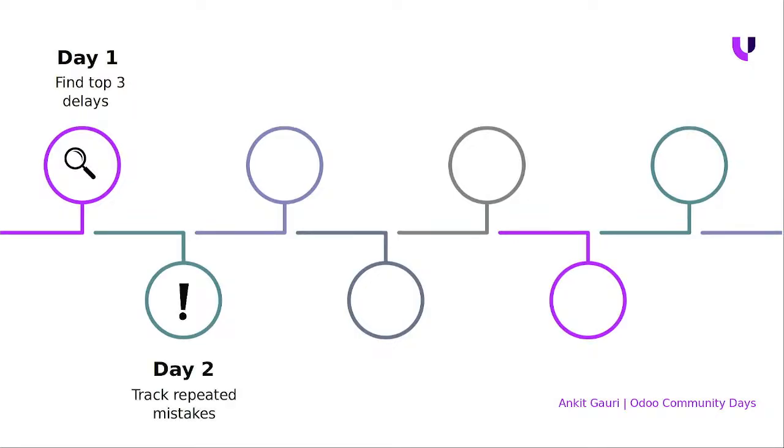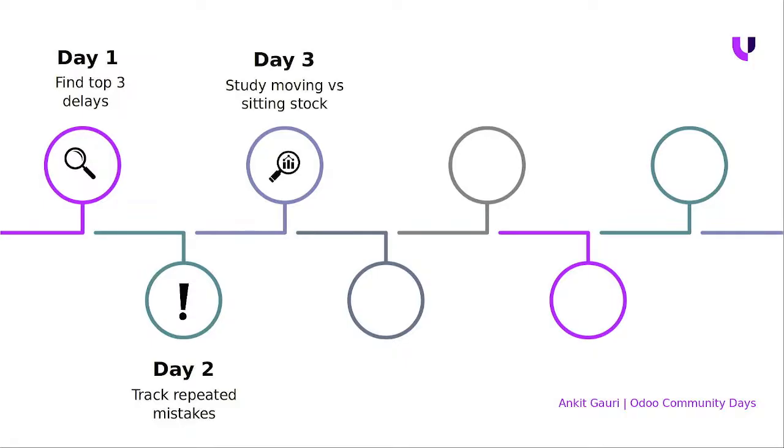Second is, what repetitive mistakes are happening, right? What are the frequent errors? What escalations are coming from the clients, right? What escalations are coming from suppliers, right? Those are the repeated ones. How frequently are they coming, right? Based on those things, we have to note down all those problems as well.